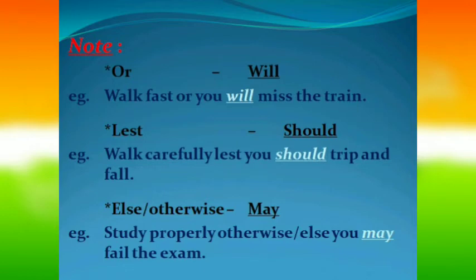If either of these two conjunctions, or otherwise, is there in a sentence, then the sentence must have may. For example, study properly or otherwise you may fail the exam. Study properly, otherwise you may fail the exam.